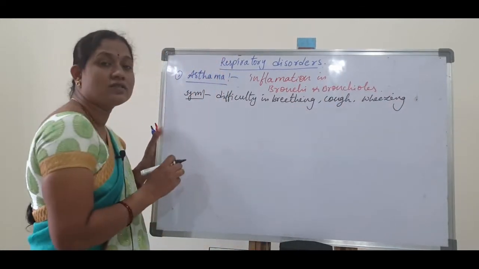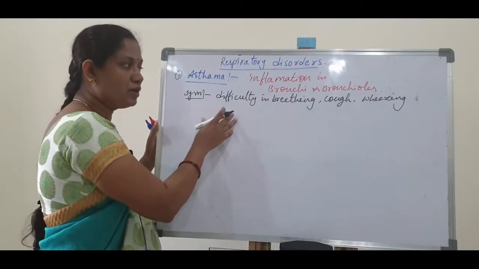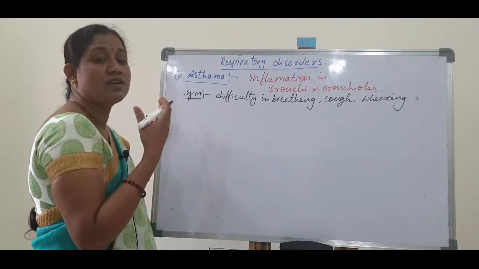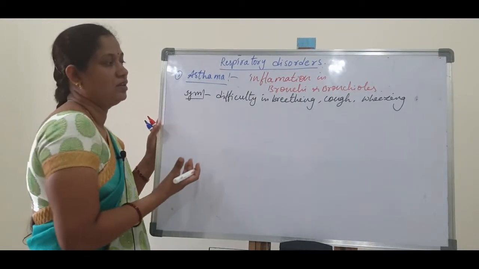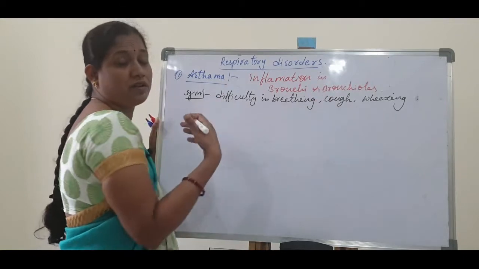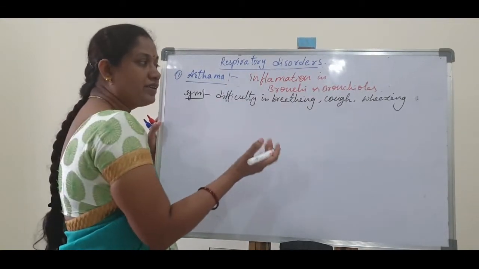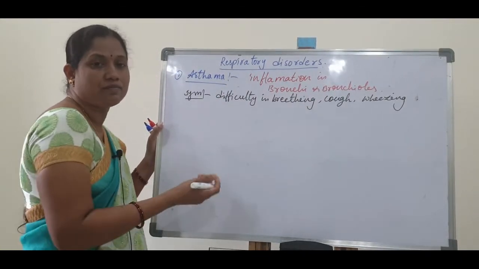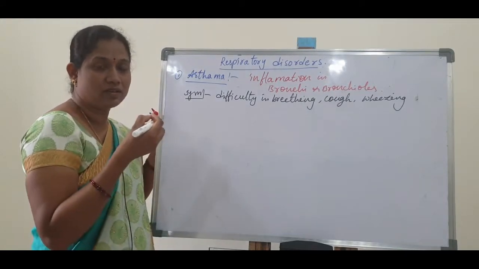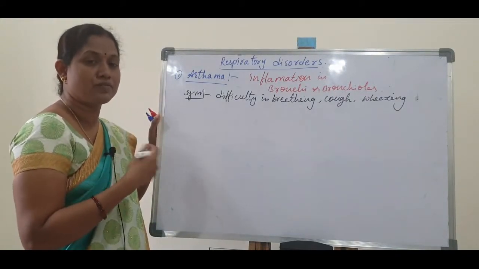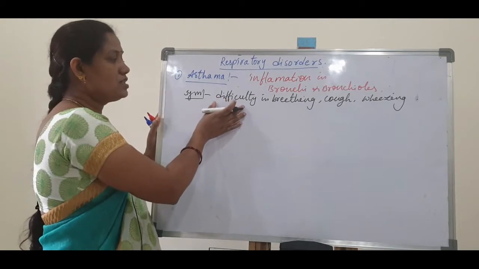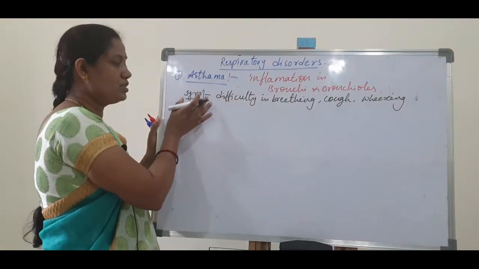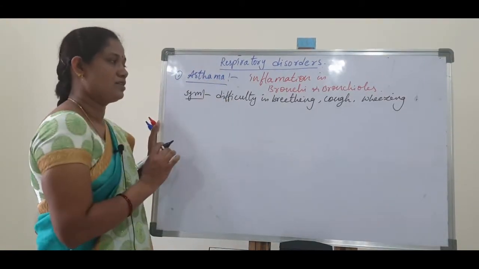These persons suffer from difficulty in breathing; the breathing becomes very difficult. Next, severe cough also occurs. Next, wheezing sound: during the breathing process, a small whistle sound is produced from the lungs. These symptoms appear in asthma.